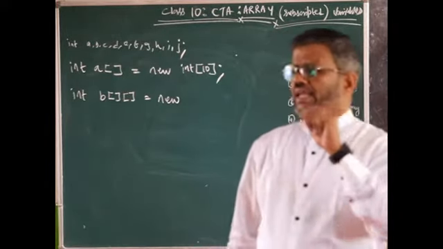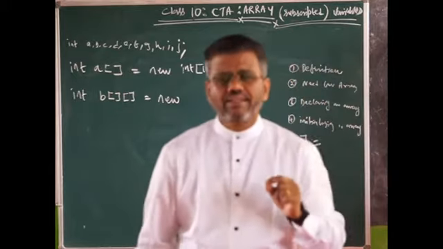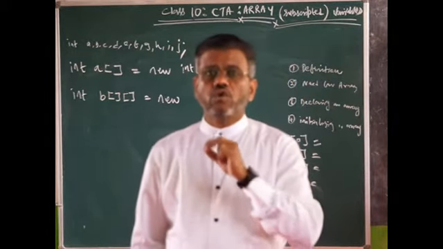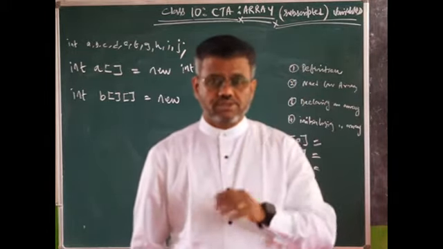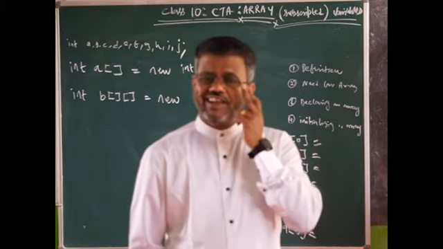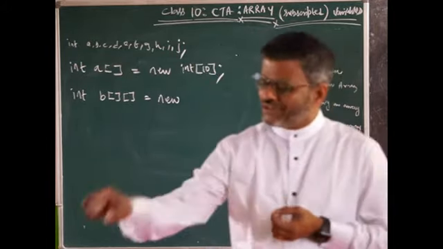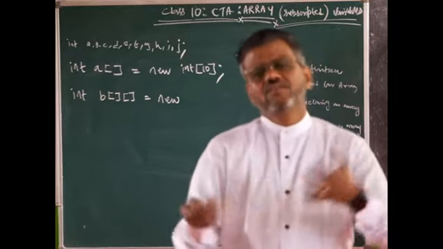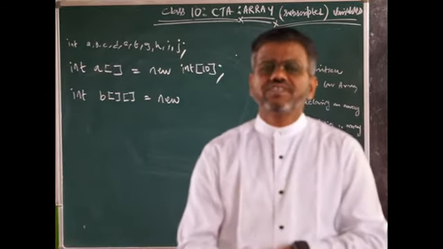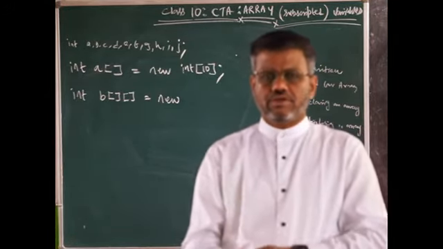Immediately an error message will be flashed saying array out of bound. Most dangerous error message. Array out of bound. What do you mean by that? You try to access an element which doesn't exist at all.